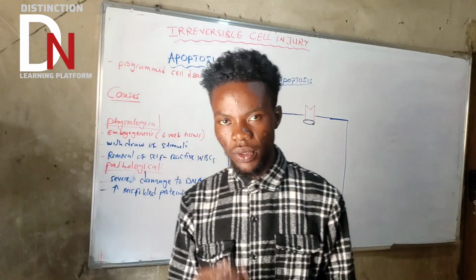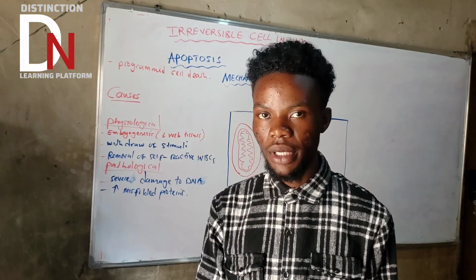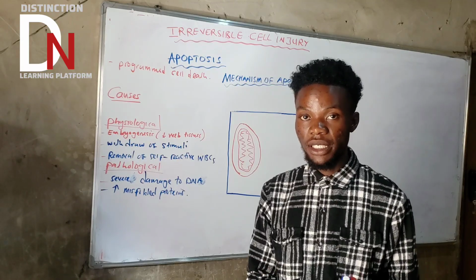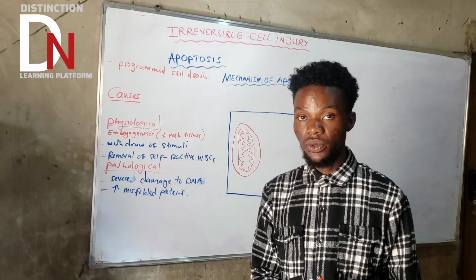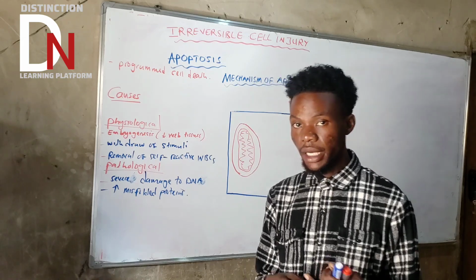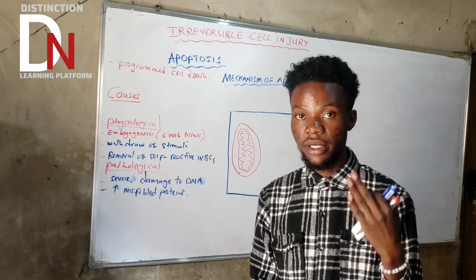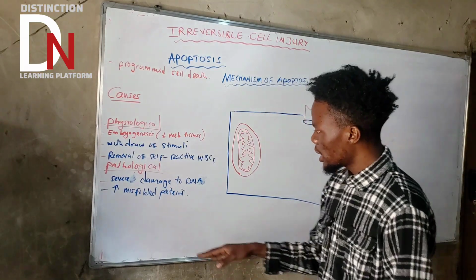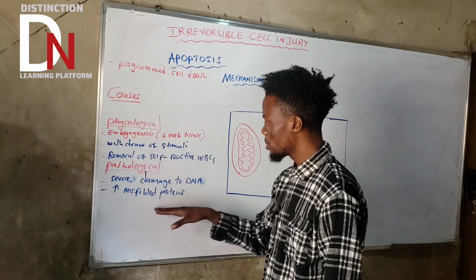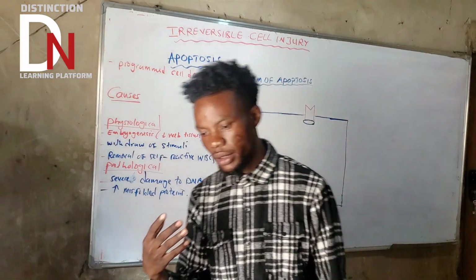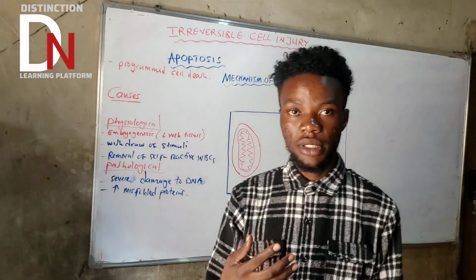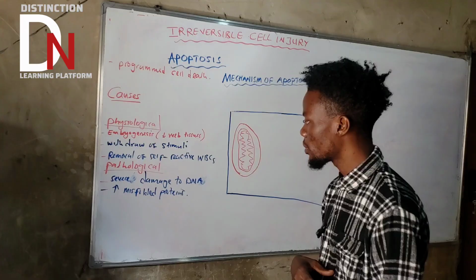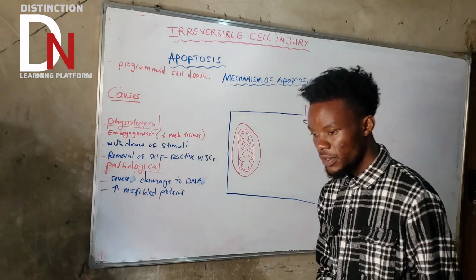And remember, what are the three diseases that can show misfolded proteins? The first one is Parkinson's disease. The second one is Huntington's disease. And the last one is Alzheimer's disease. These are three important disorders that show misfolded proteins. Basically, if a cell shows misfolded protein, it's going to activate the apoptosis process, causing the cell to die by suicide. Very, very important point. So that's under misfolded proteins.